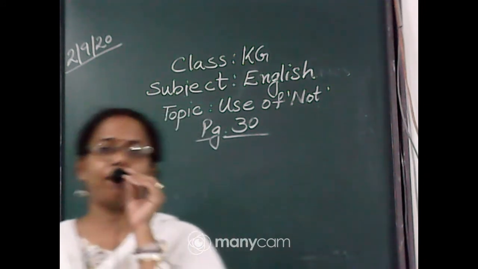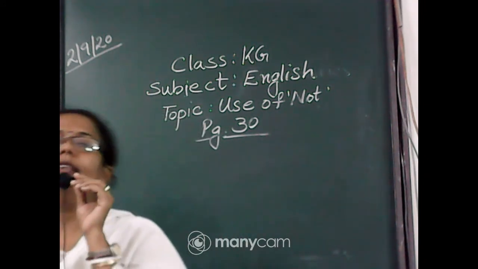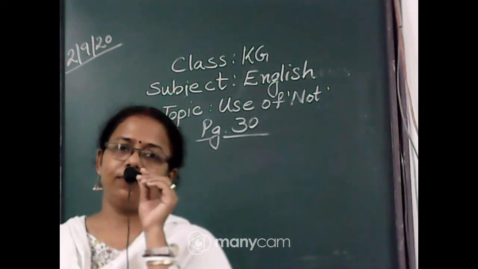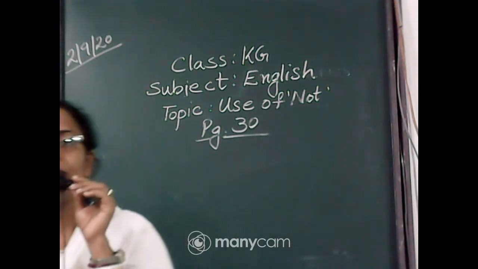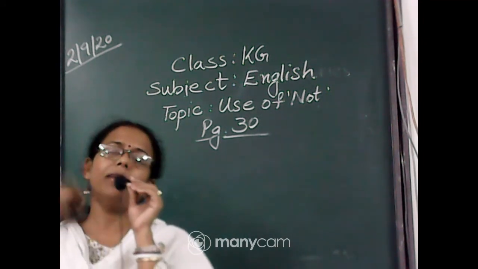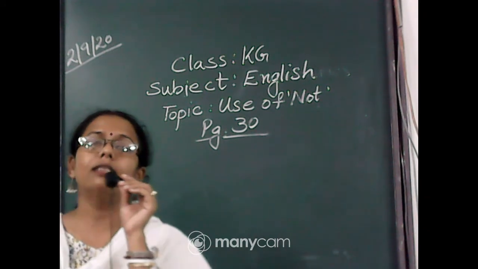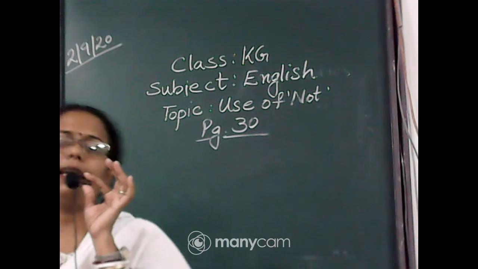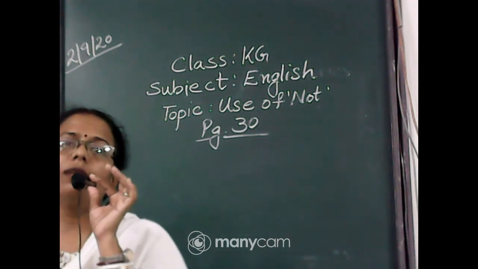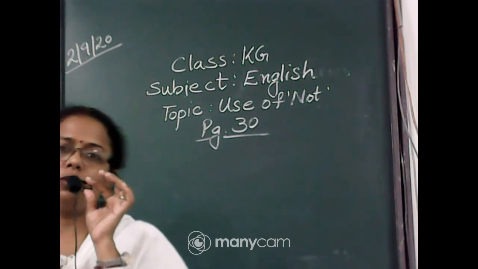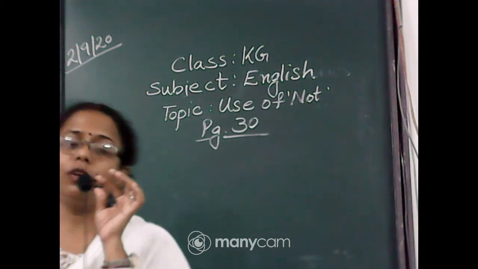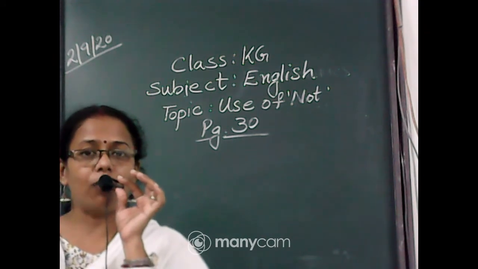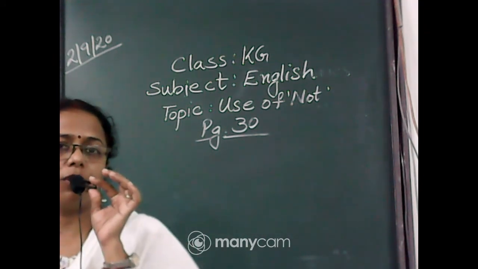I am not happy. So instead of the word no, we are using not. While making a negative sentence, we will use not, N-O-T. Like if I ask you, will you go to the mall? No, I will not. Will you go to the park? No, I will not. Will you like to hang out this last weekend on Saturday?